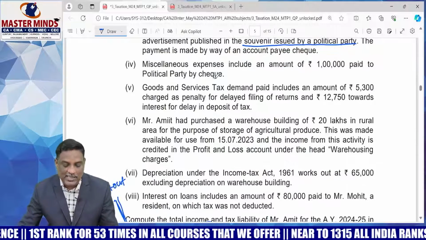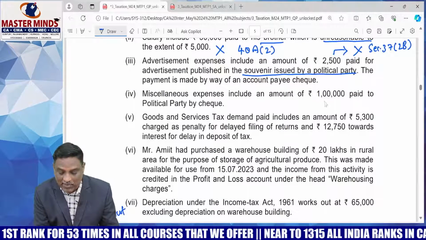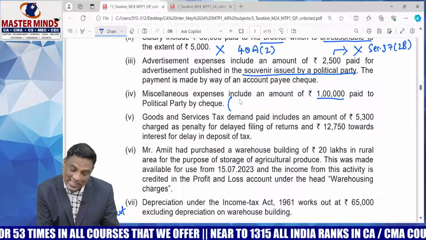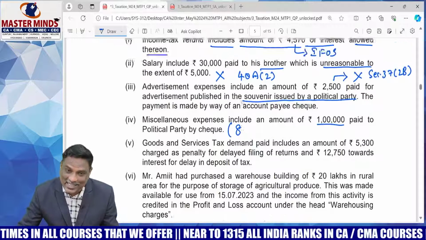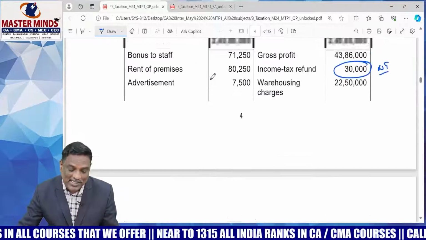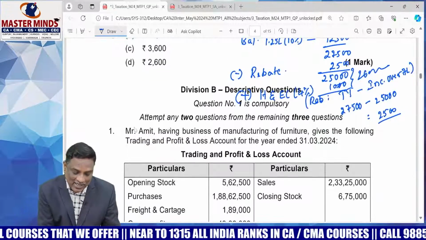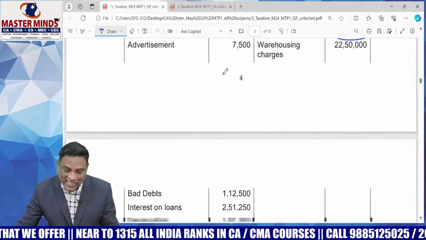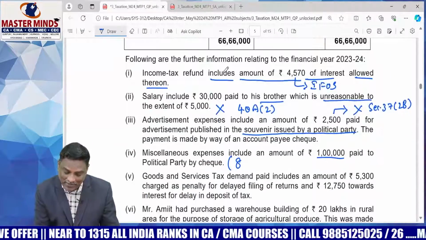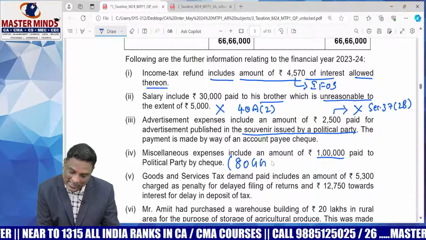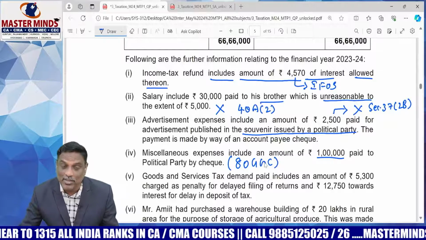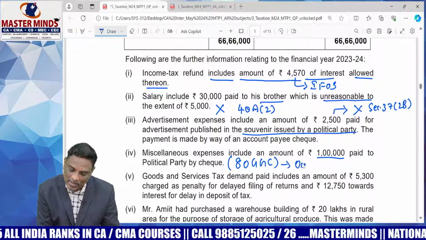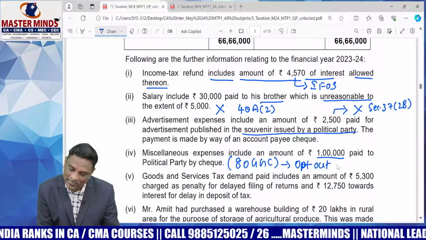The next one: miscellaneous expenses include an amount of 1 lakh paid to a political party by cheque. It's 80GGB or 80GGC. If the assessee is an Indian company, 80GGB, otherwise 80GGC. Here the assessee is an individual. Therefore, 80GGC deduction is available, but this deduction is available only in opt-out, not available in default. Opt-out only.